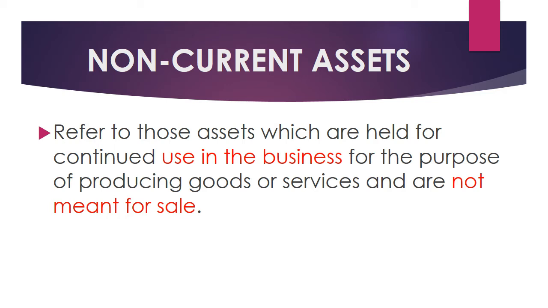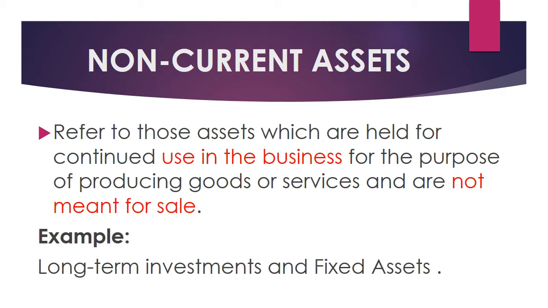That's what we learned, what is an asset. So here what we are seeing is those assets which are held for continued use in the business. There are some assets which are used in the business for producing goods and services, and it is not meant for sale. So those assets are called as non-current assets.